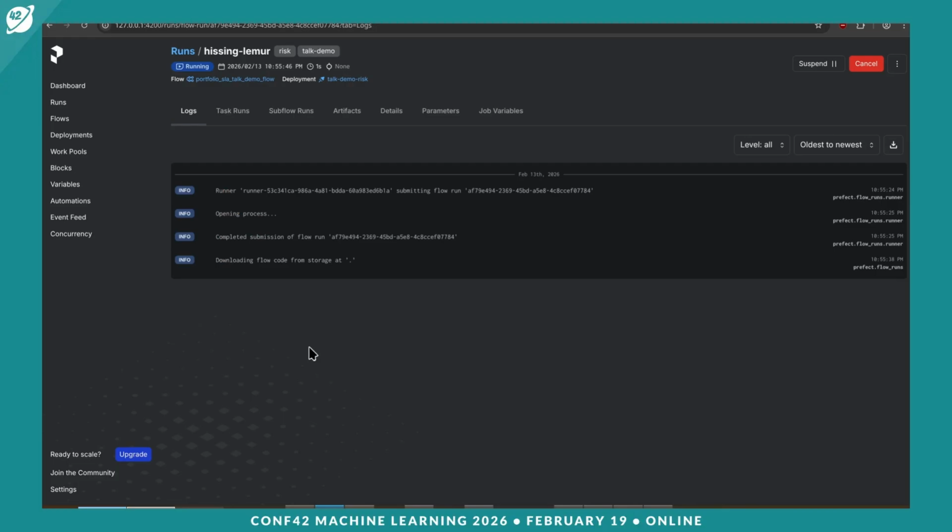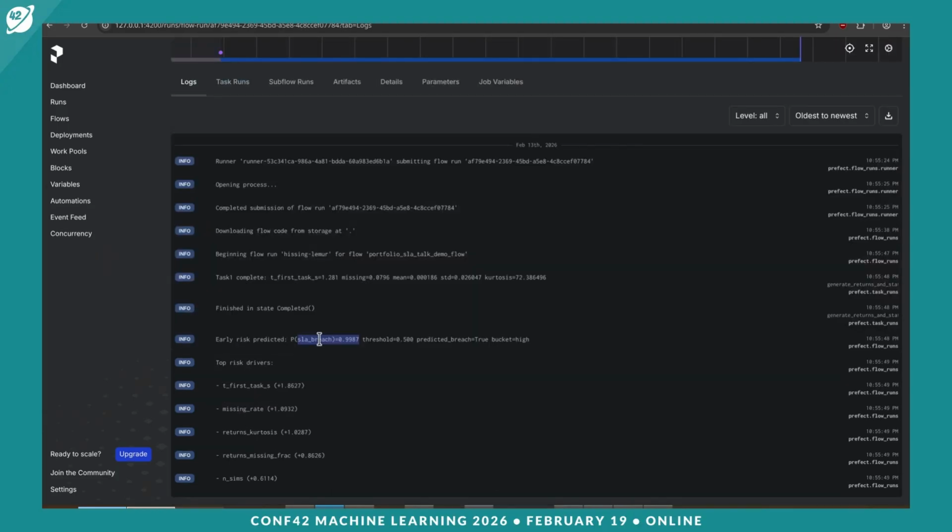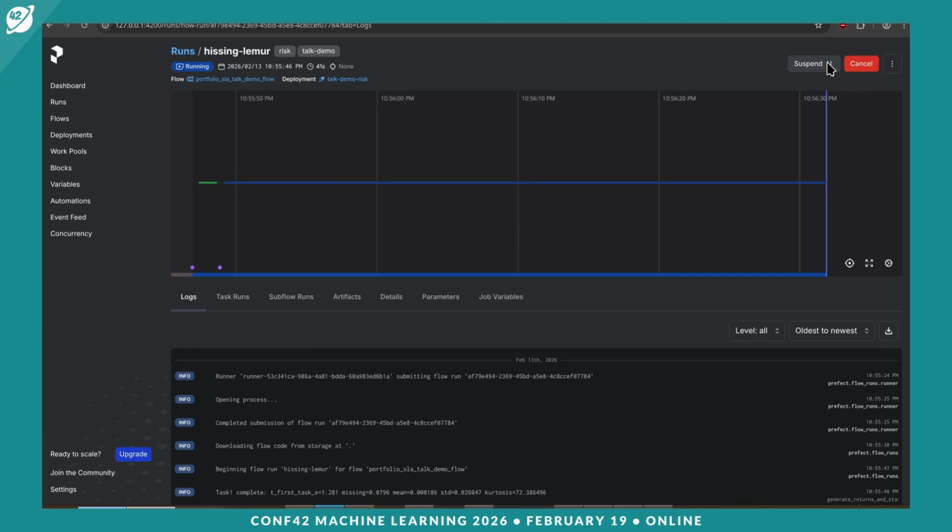It will, as you can see, continue the calculations here, but the early risk prediction is very high. It's above the threshold, so ideally it should be stopped. And we can see the top drivers for our prediction. Basically, we can use that for interpretability and tell what contributed to this prediction. Yeah, and that will run for maybe a minute or two. We can actually suspend it, or let's cancel it.